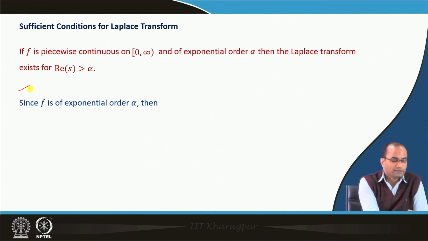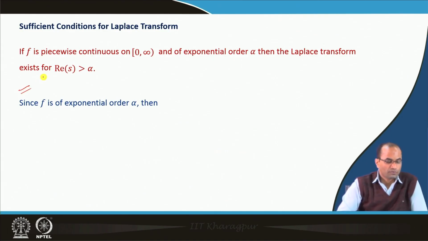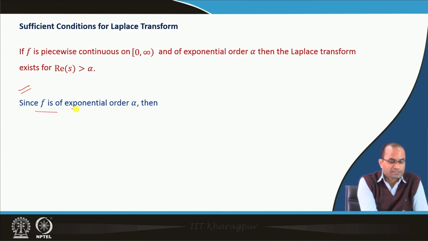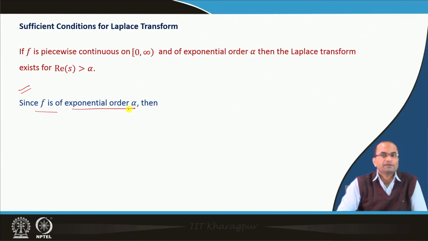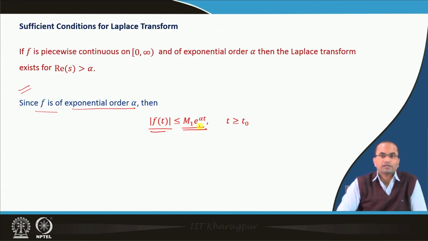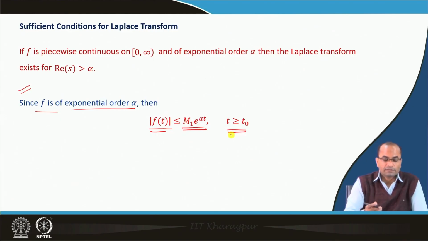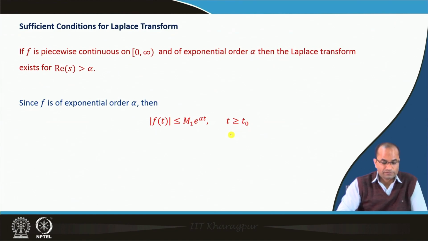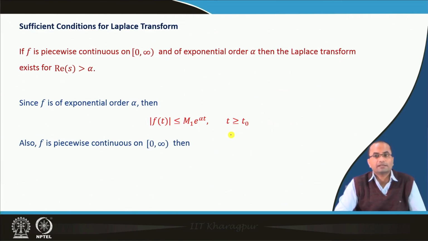And we can look at the short proof also. Since this f is of exponential order alpha, and we know as per the definition what we mean by exponential order alpha, that means this f t can be bounded by m1 e power alpha t for t greater than some t naught. This was the definition of the exponential order, and the function is also piecewise continuous.